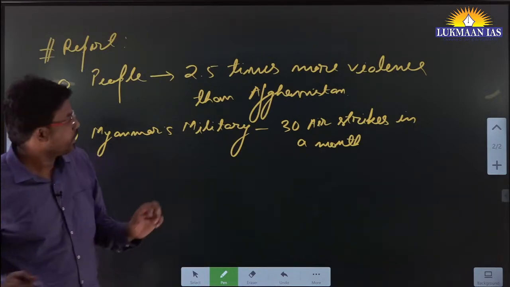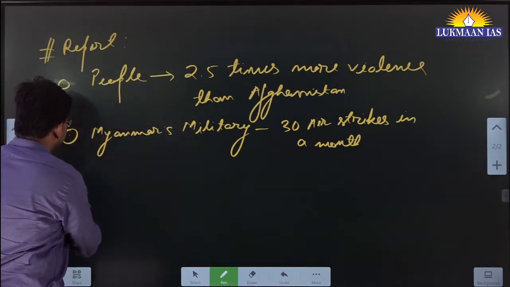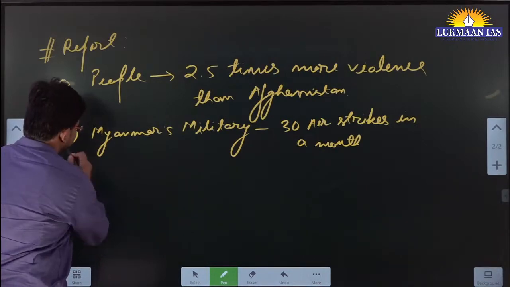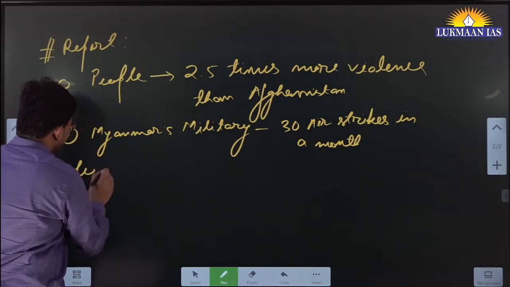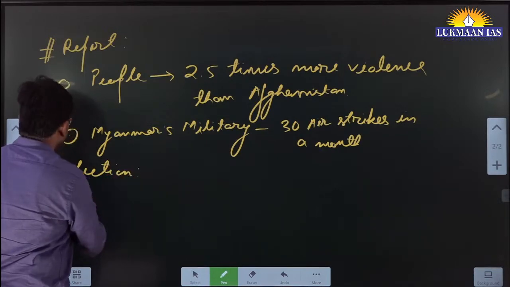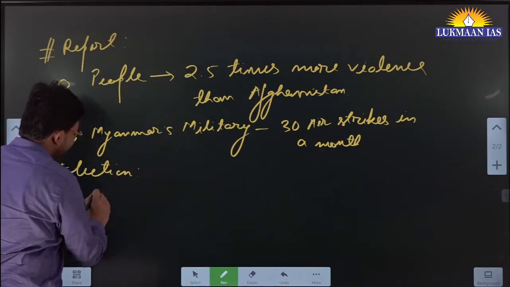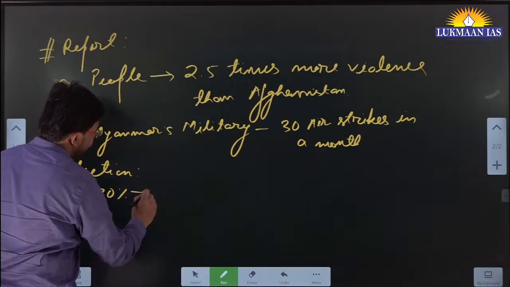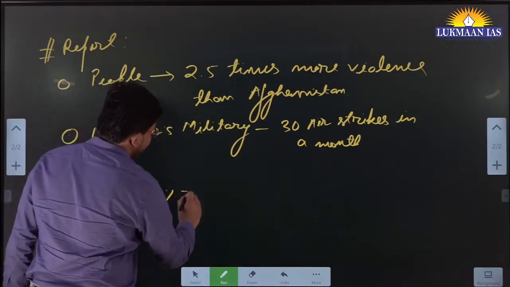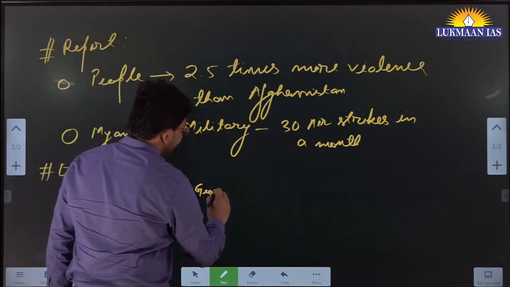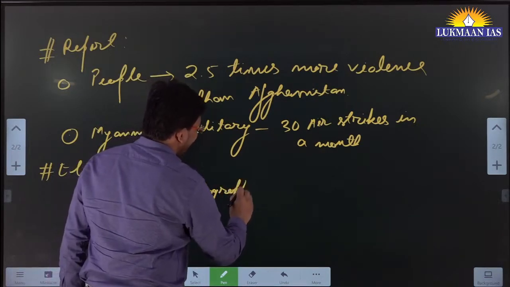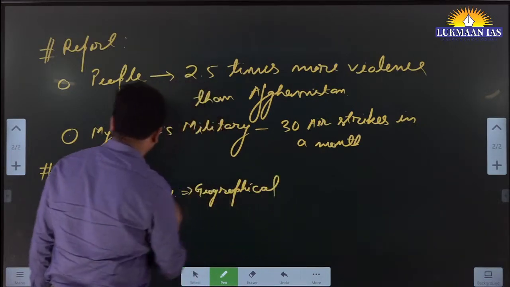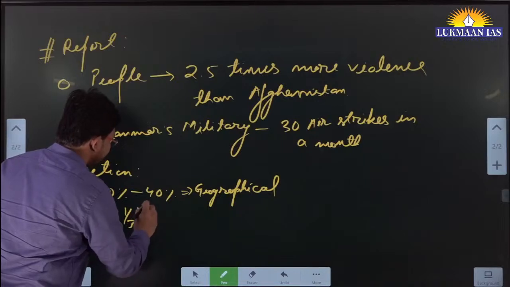In this situation, if the Myanmari government wants to conduct an election now, they only control 30 to 40% of the geographical area, which is 1/3 of the country.